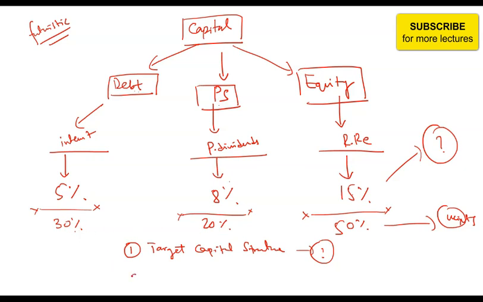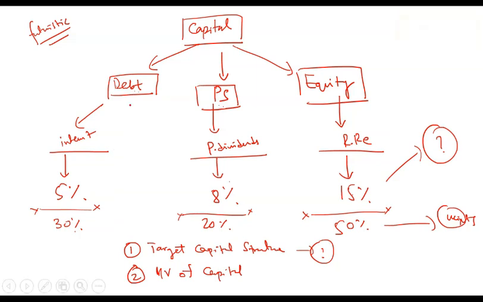For weights, another key point to note about weights calculation is to use market value of capital. So when you are calculating weight, how do you calculate it? You find out how much is debt, how much is preferred share, how much is equity. There will be a certain value of this debt, preferred share and equity on the balance sheet, and there will be a certain value in the market. Generally, debt would have the same value on the balance sheet as in the market, because market value for debt and book value are very similar, not very different. But for equity, it can be very different. So you take market values of capital instead of book values.